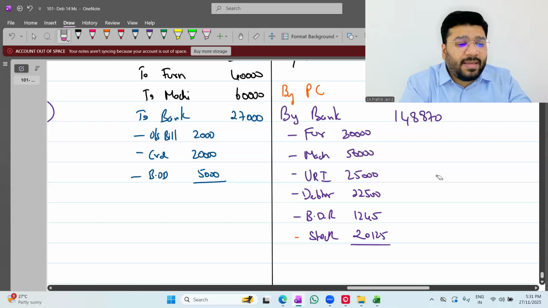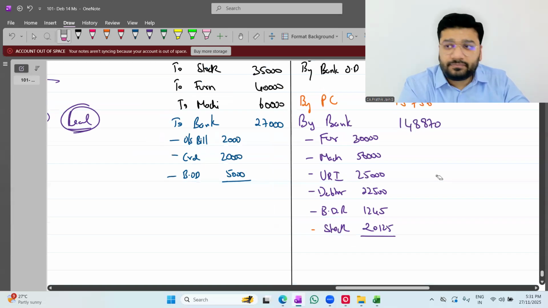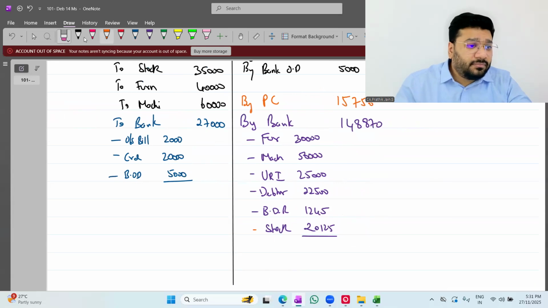Now balance this ledger and tell me, are you getting realization gain or loss? Gain you're getting? Oh my God. How much is the gain?